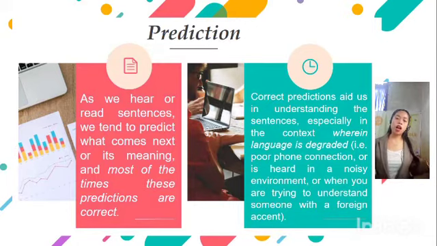Just like when there are roosters or chickens outside, or cars booming around us, those could be the noises that can affect our understanding of a sentence. Therefore, correct predictions aid us in understanding those.